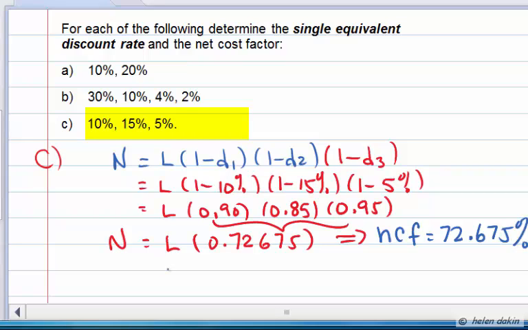And also, this means that the single equivalent discount rate is 27.325% by subtracting that from 100%. So 100% minus the net cost factor of 72.675% will give us a single equivalent discount of 27.325%. That single discount is the same as 3 trade discounts of 10, 15, and 5.